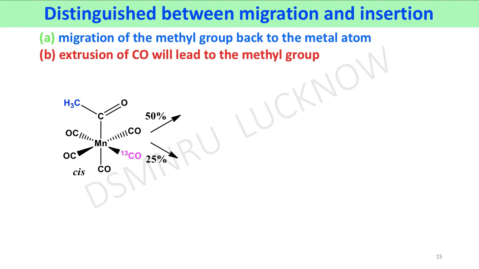Here you can see that two types of non-labeled carbonyl group are situated at the cis position with respect to the acyl group, that is situated at the cis position of the labeled carbonyl group, that have 50% probability. This carbonyl and this carbonyl have 50% probability.